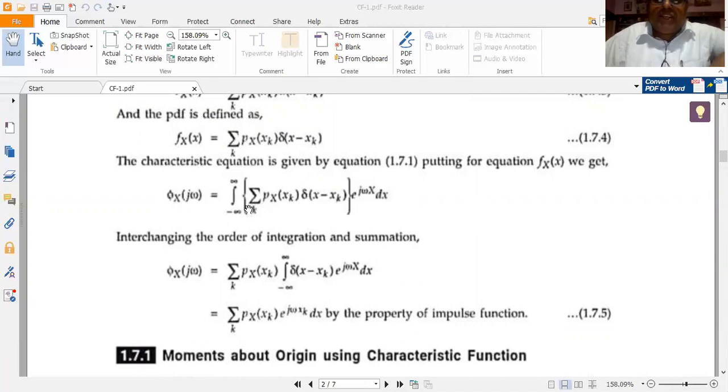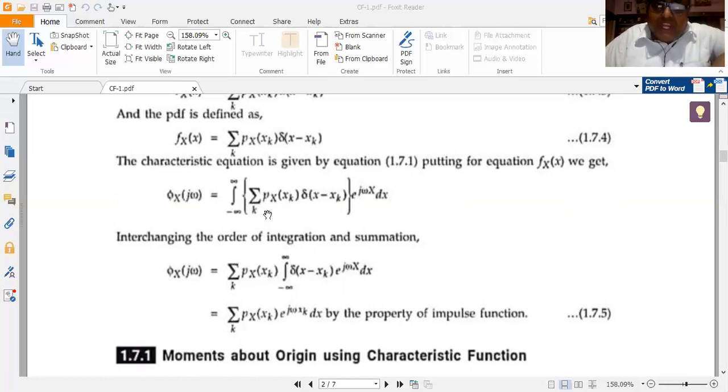Now I can interchange the order of the summation and the integration. The inner summation becomes the outer summation in the next step, and the outer integral becomes the inner integral in the next step. This is what I am doing. That is the mathematical computation.